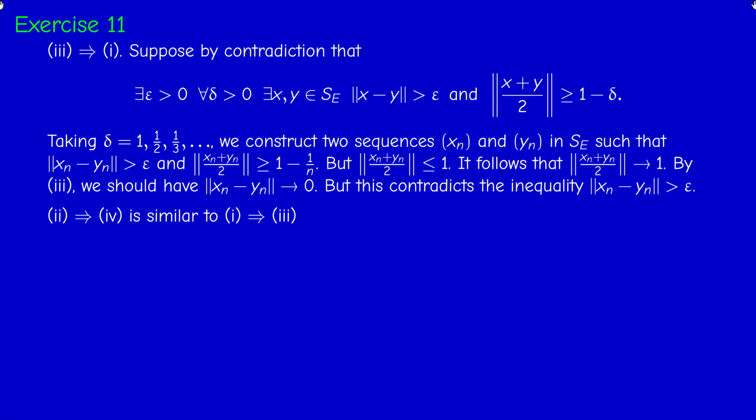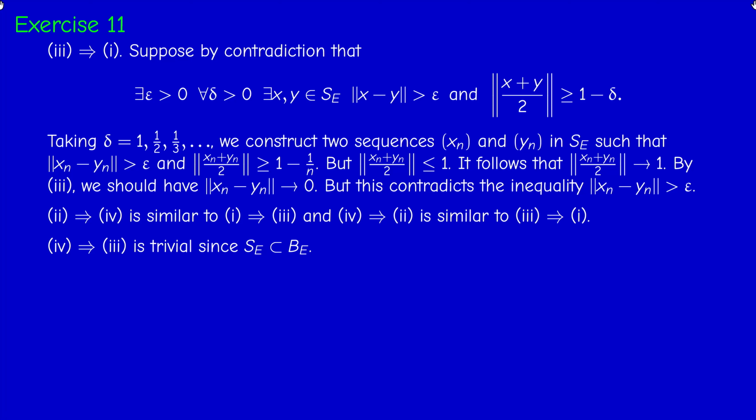Now, if you understood this equivalence, then of course 2 implies 4 is similar to 1 implies 3, and 4 implies 1 is similar to 3 implies 1. Just replace SE by BE. So same thing. 4 implies 3 is trivial, as you said, because the unit sphere is a part of the unit ball. And now the most complicated proof is 3 implies 4.